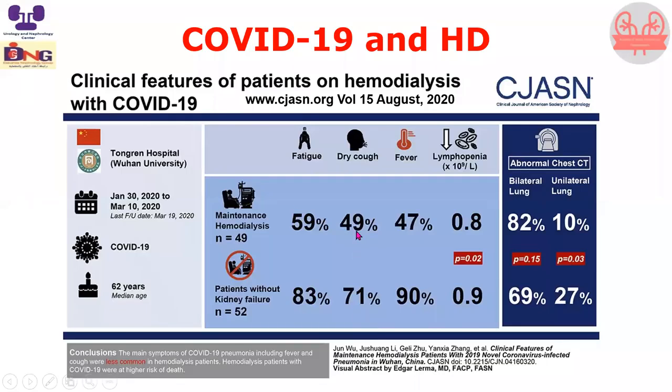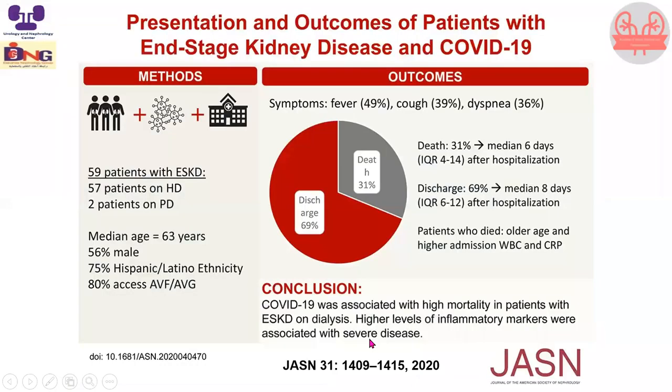The clinical presentation of COVID patients may differ between patients without kidney failure and patients on dialysis. Fatigue is more common in patients in general, but for dialysis patients it is common, but not to the same extent as in patients without kidney failure. Here, dry cough is more common in patients without dialysis. Fever is more common in non-dialysis patients. So this is the difference between the general population and the dialysis patients.